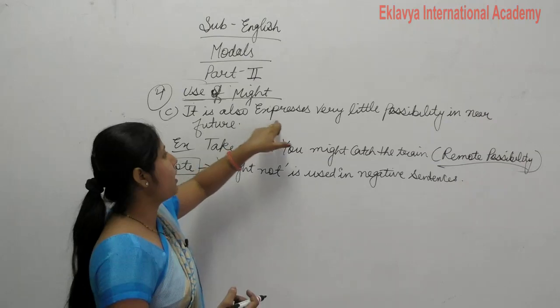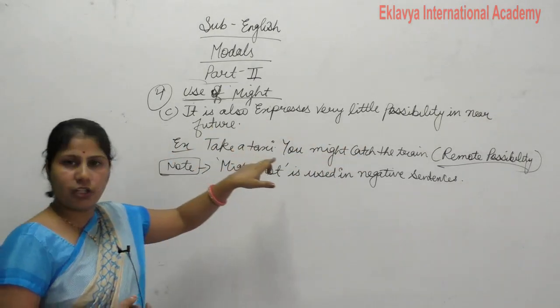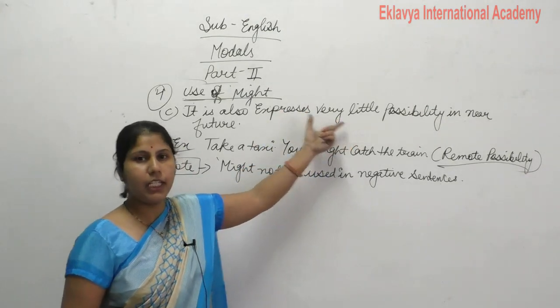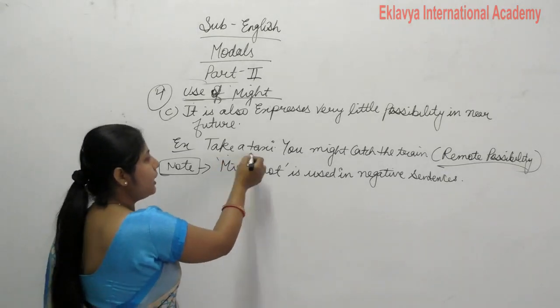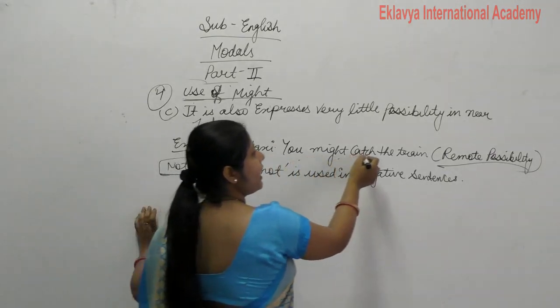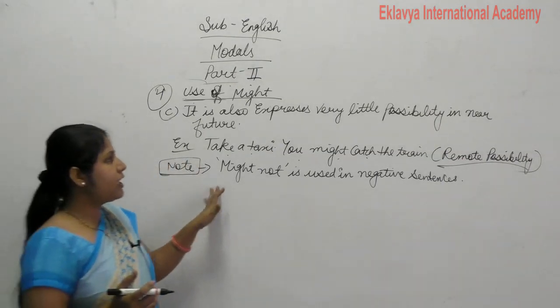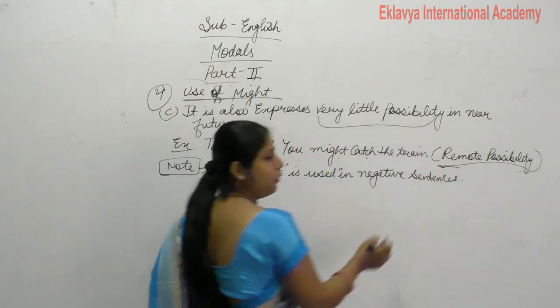It also expresses very little possibility in near future. Like take a taxi, you might catch the train. So this is called remote possibility. Means very little possibility is also called remote possibility.